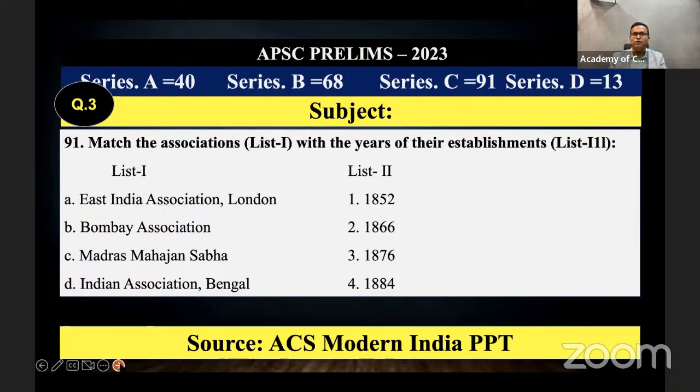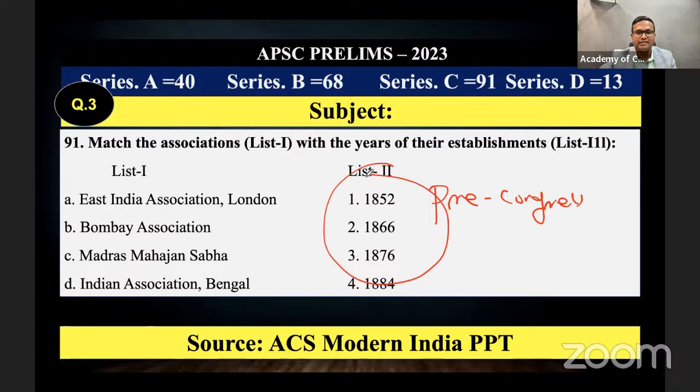Next one, based on years, and we discussed this question in the pre-Congress political organizations. Before Congress, which were the political organizations, I remember mentioning in the PPT of the class, but all these years were nearby years.